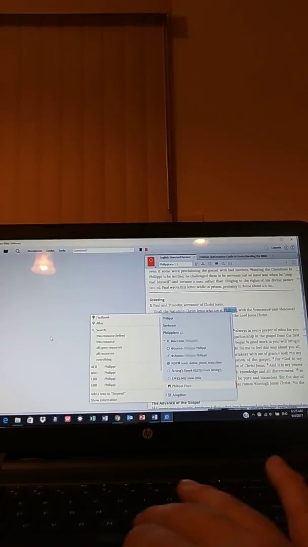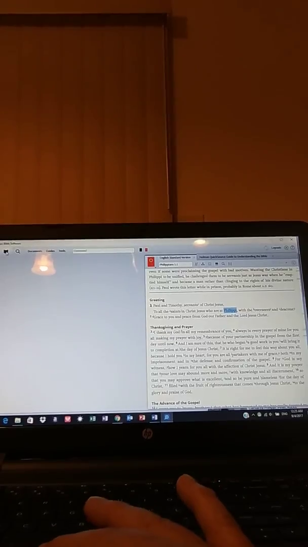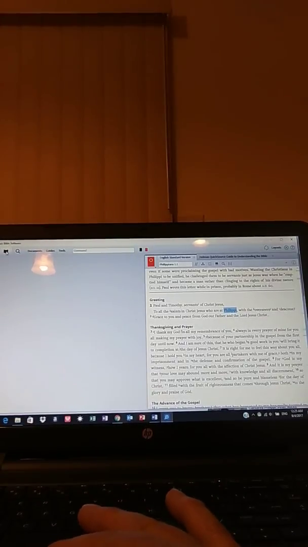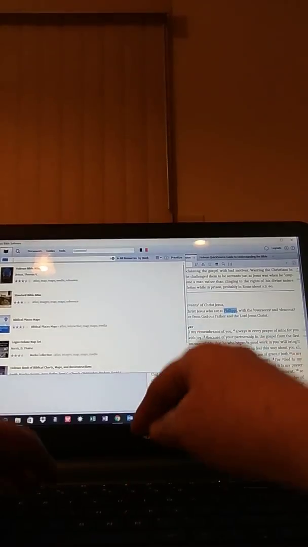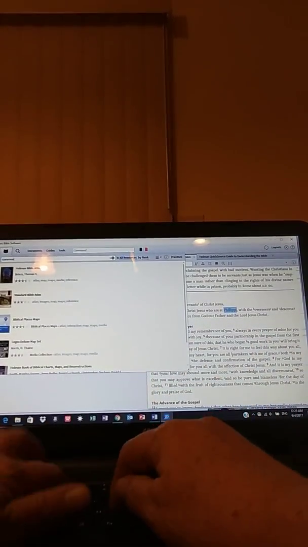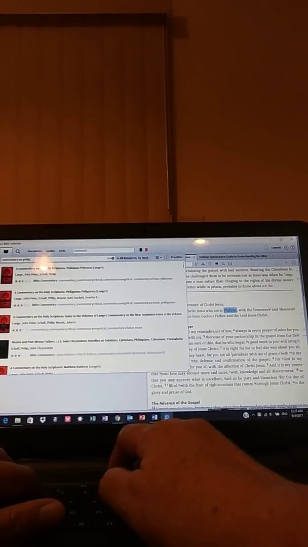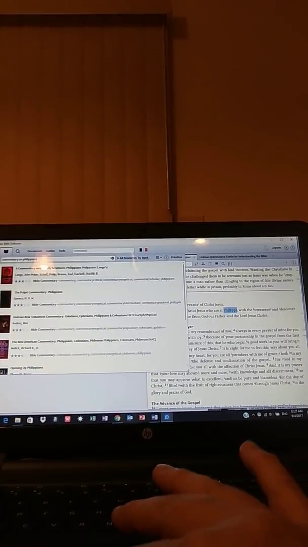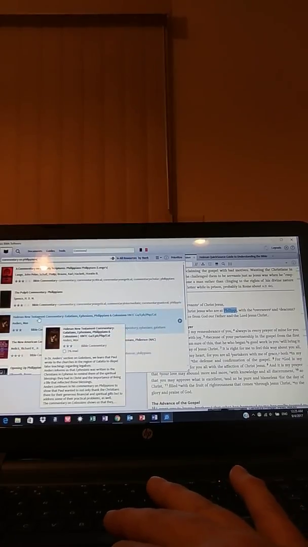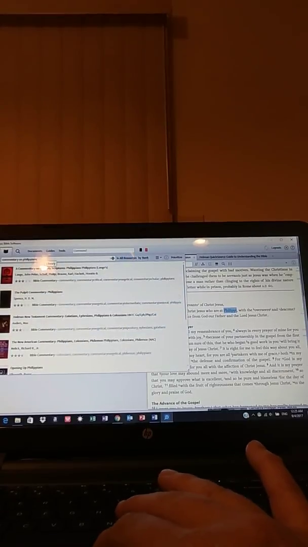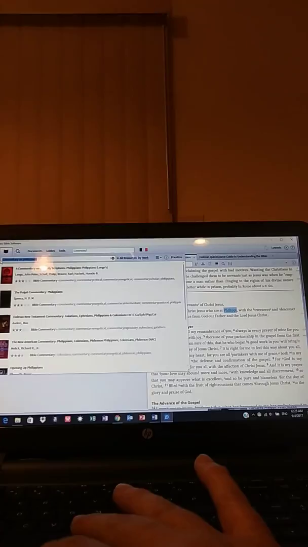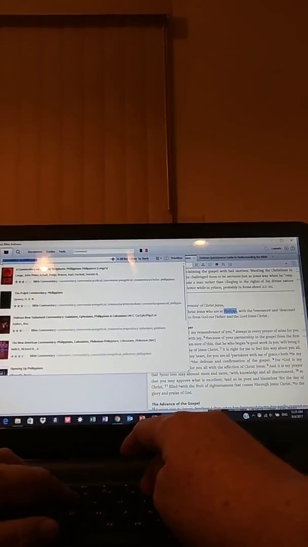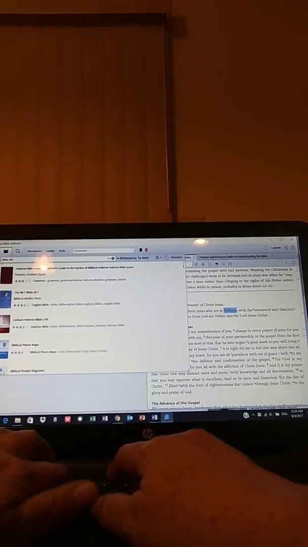Now, another thing that we can do is come up here to the library. And in the library, we have various options of what we could look for. So, for instance, we could look for commentaries on Philippians. And so that gives us helpful information of different commentaries, and the beginning of the commentaries will usually speak of the historical data. Another thing that we could put in here is another way of also looking for the Bible dictionary. So we can find them all over the place, and there we can have more information.